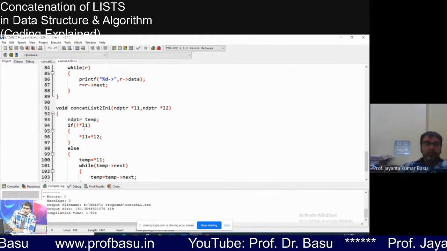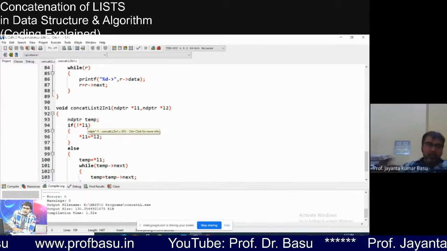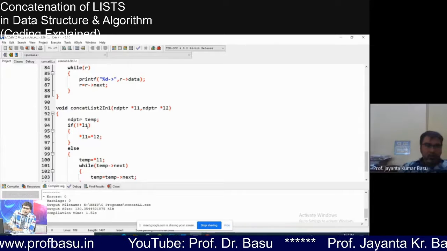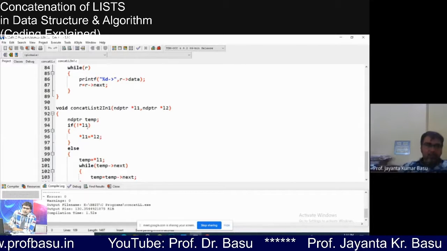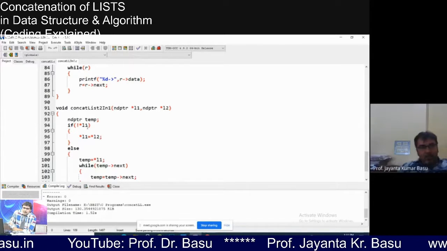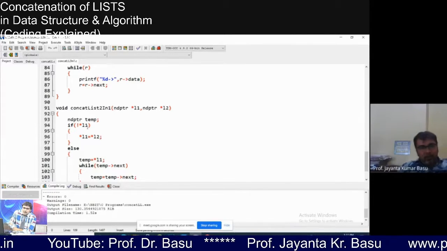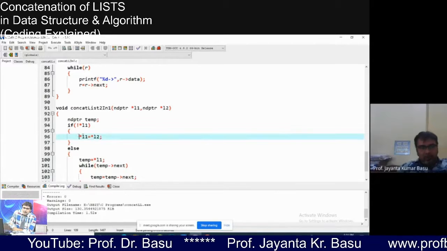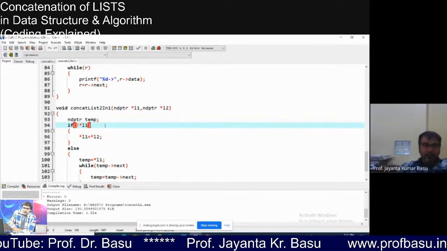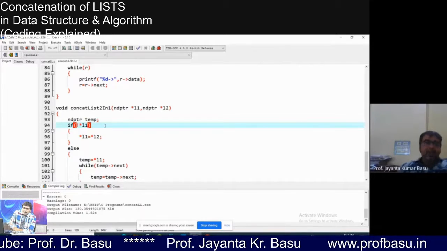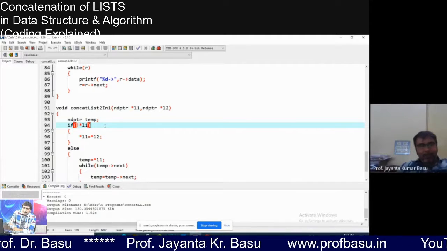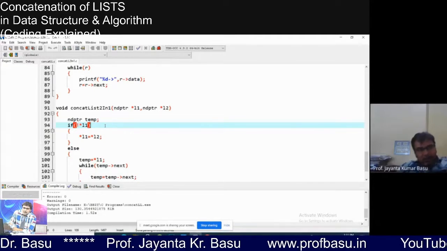In the concatenate list function, NDBDAT temp. If not star L1, it may so happen that list 1 is not created, means I forgot to put the data in list 1. Then in our list merging, list 2 will be our list 1, isn't it? If no node is present in list 1, then our list 2 will be our list 1. That's why we have done this. Got it? Okay. Means if C is equal to A plus B, if A is absent, then A will be B after addition, like that.